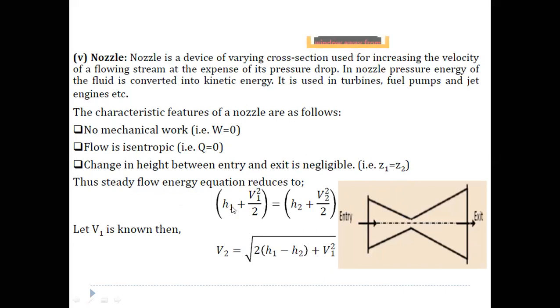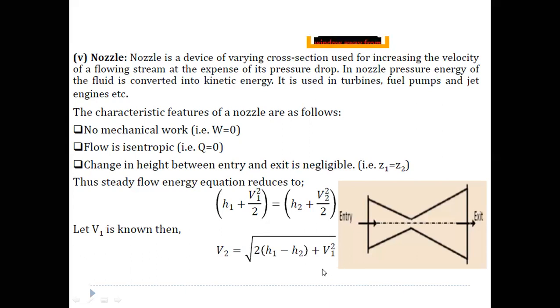And the only terms that we are left with are enthalpy and kinetic energy. So H1 plus V1 square by 2 is equal to H2 plus V2 square by 2. From this, we know the initial velocity, because we know the flow velocity at the entry. So the final velocity can be found out: if you take H2 to this side, V2 equals the square root of 2 into H1 minus H2 plus V1 square. So this is the final velocity of the flow at the exit when the initial velocity is considered.